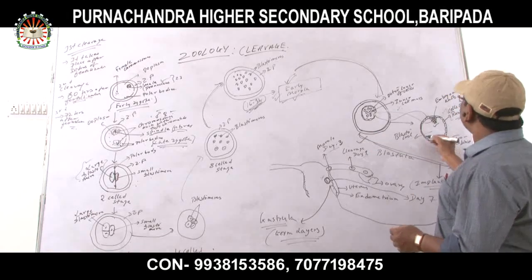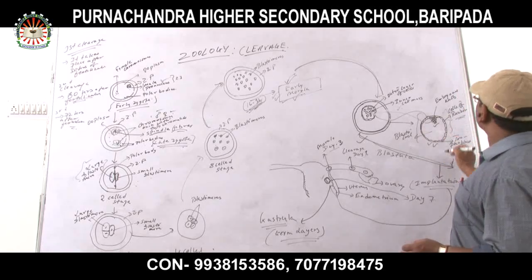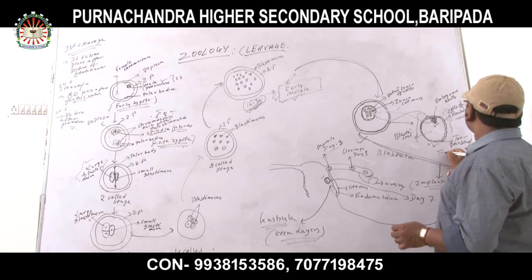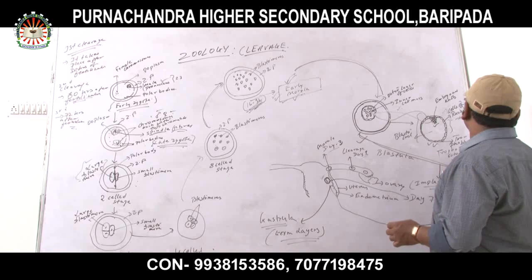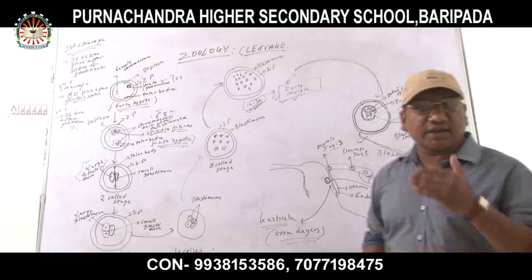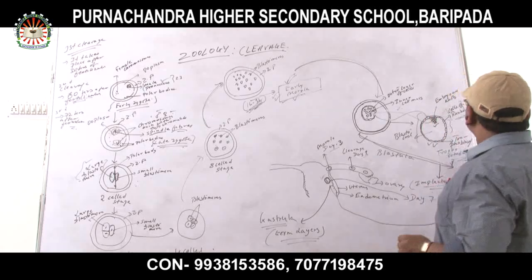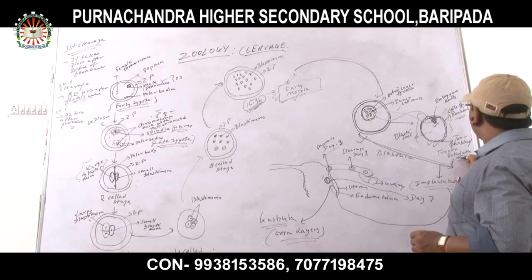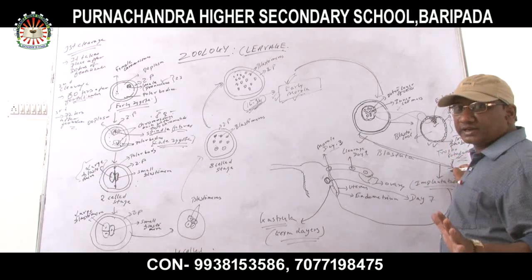Okay. So the other name of this layer is trophoblast. So the other name of trophoblast is trophoectoderm. Now this trophoectoderm will go to the wall of the endometrial lining.